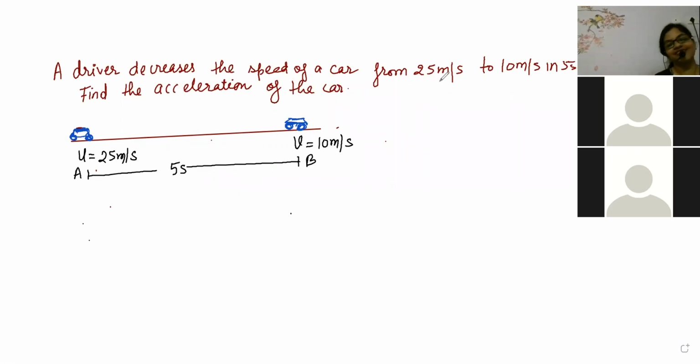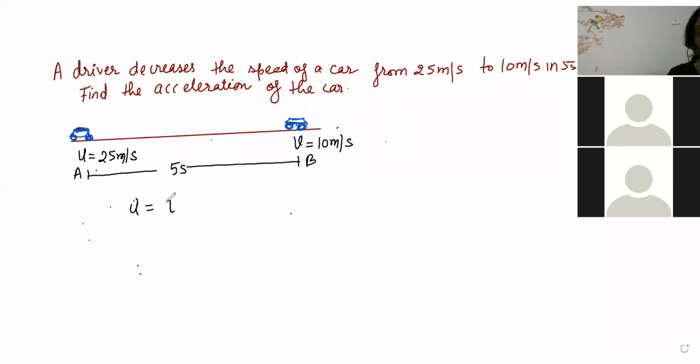Correct. Darshina told the answer. Deshna told the answer. Now look here, beta. Initial velocity means the velocity with which you are driving. Now you saw your house is very near, so you started reducing the speed. And now at point B, your speed is 10. So now what is the acceleration?